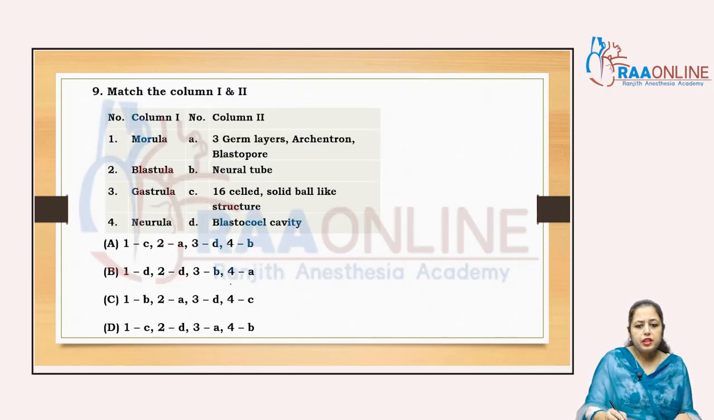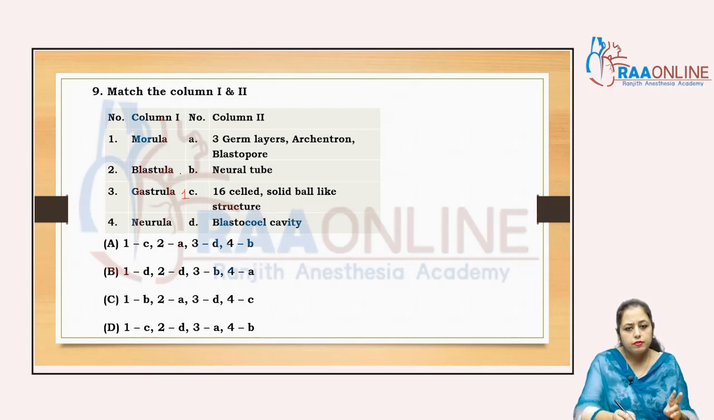In the morula stage, morula is actually a 16 celled solid ball like structure. It looks like a mulberry, right? So it's a 16 celled solid ball like structure, so the first one is C. Then blastula has the blastocoel cavity. In blastulation the blastocoel is formed.